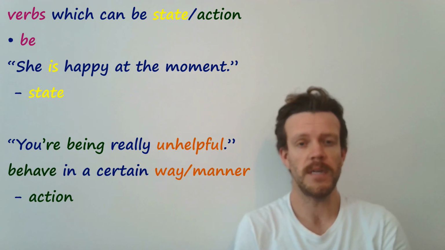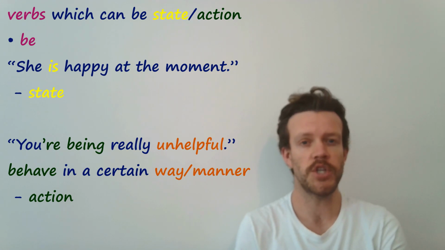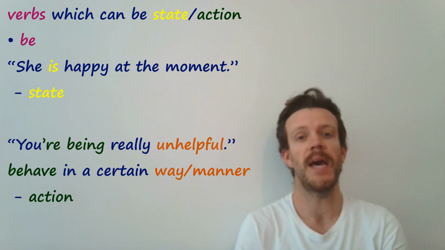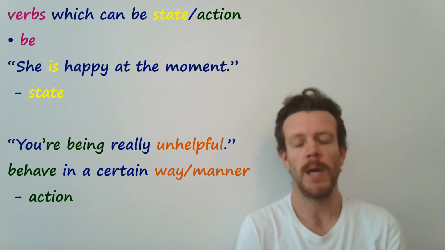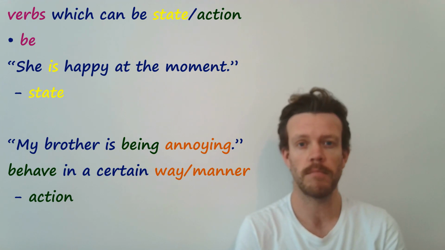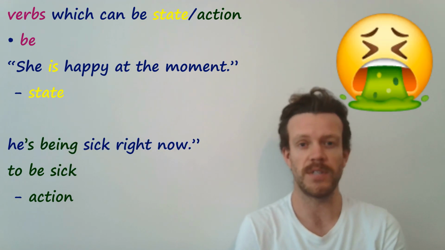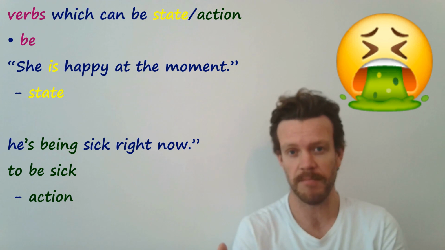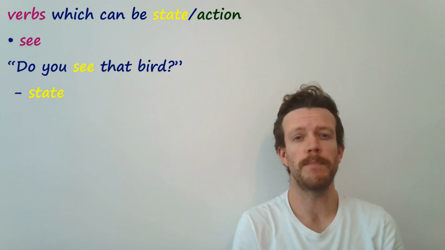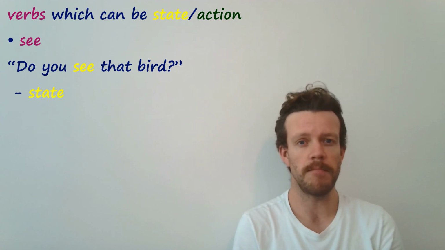And well done if you said. Verb to be is an action and can be used in the continuous when it means behave in a certain way. You're being really unhelpful. My brother is being annoying. Or when it's just used as the phrase be sick. Sorry about that one. The next one, which can be both, is the verb to see.